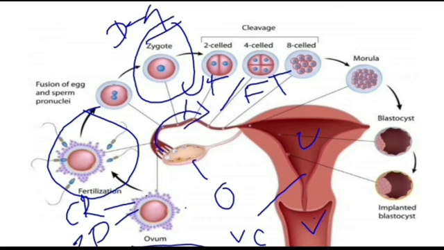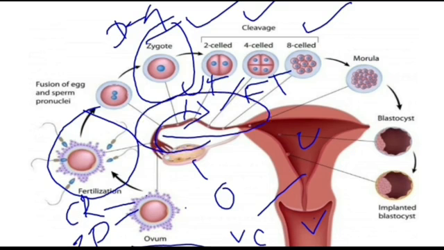Then the sperm DNA and oocyte DNA mix together and form one DNA in the zygote. After that, one cell divides into two cells, then two cells divide into four, four into 8, and then 8 into 16 cells. This whole process occurs in the fallopian tube.